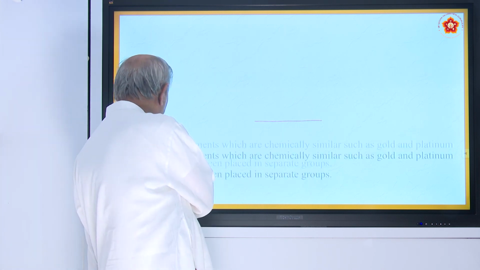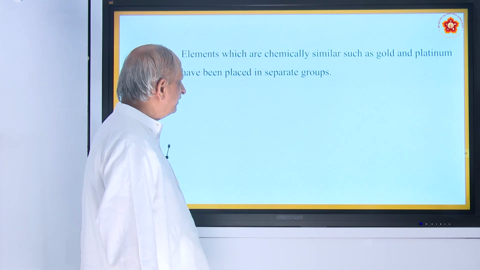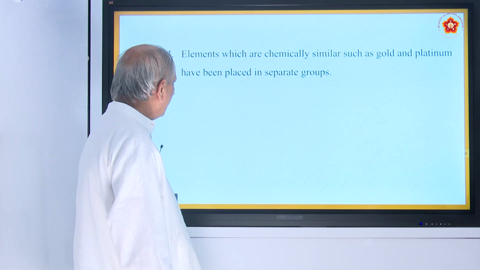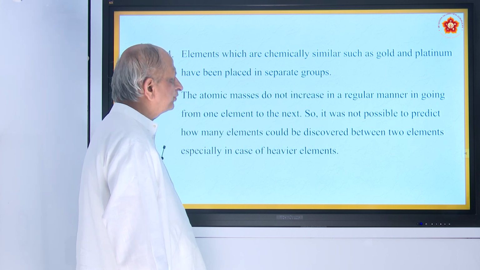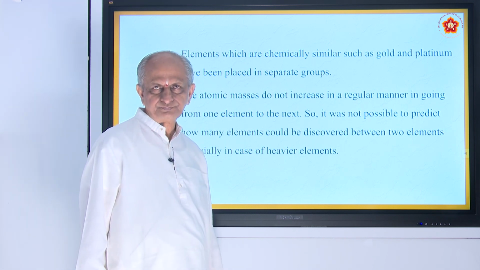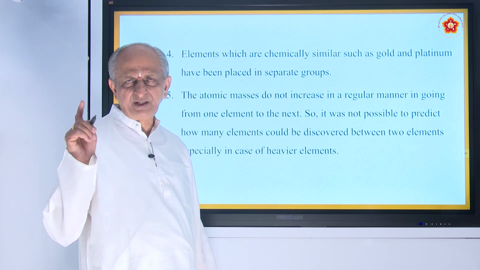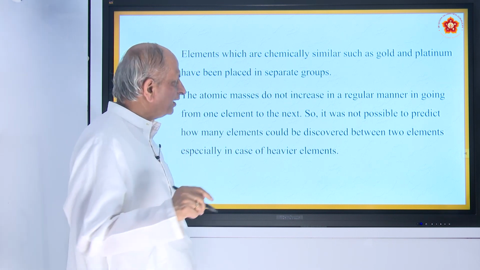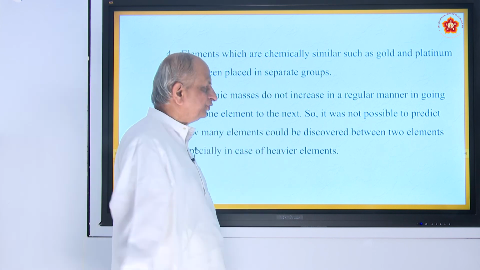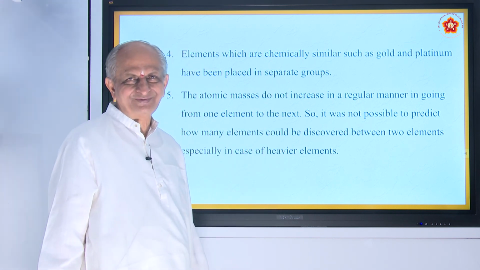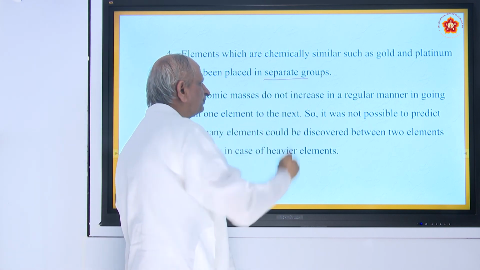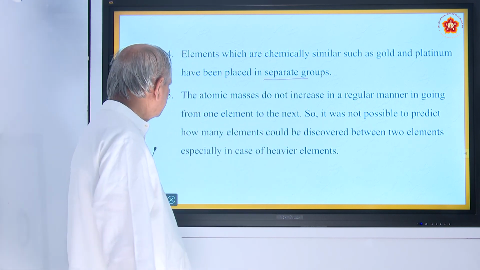And the third one: elements which are chemically similar, such as gold and platinum, have been placed in separate groups. Gold and platinum are among the heaviest elements, and they are very precious, very costly also. They have some similarity, but they are kept in separate groups, not in the same group. That is a defect.